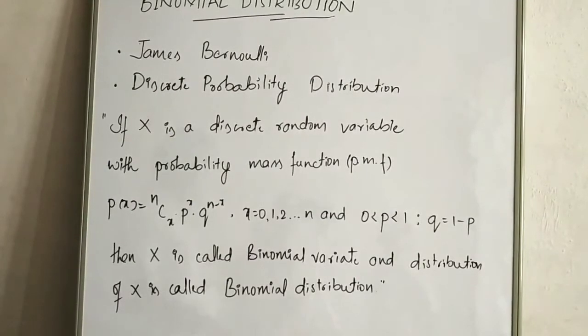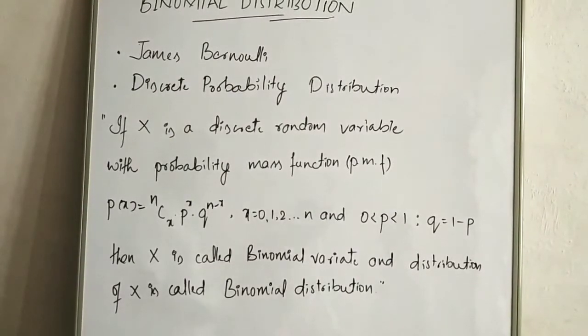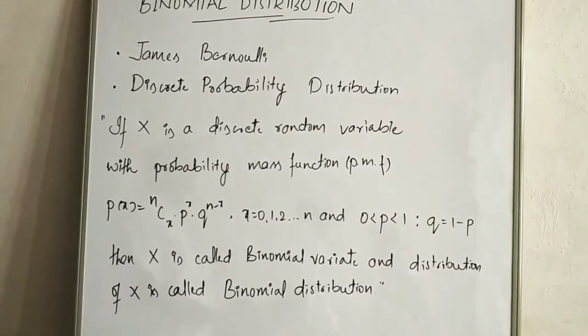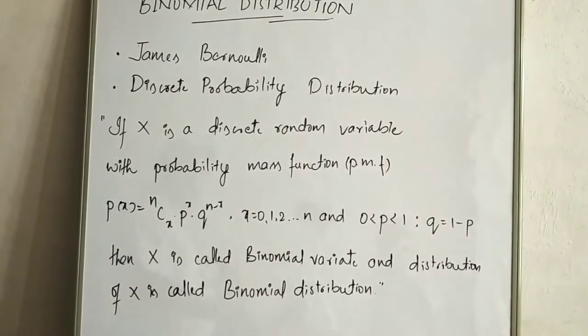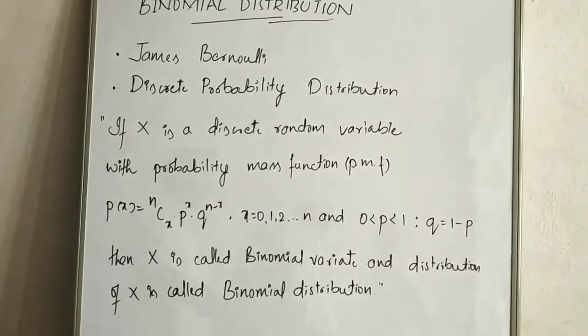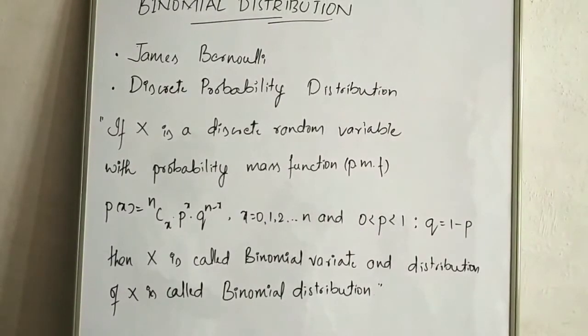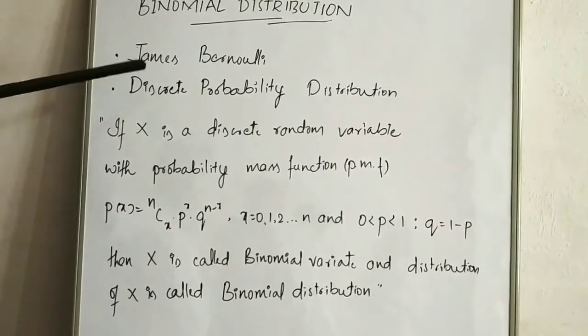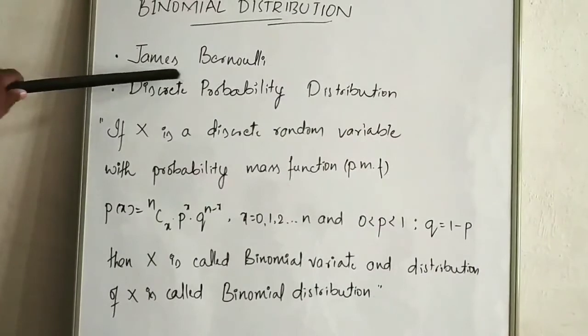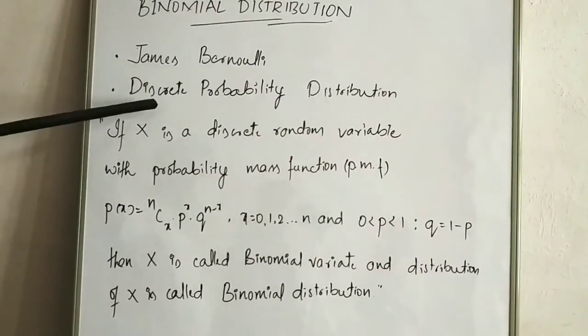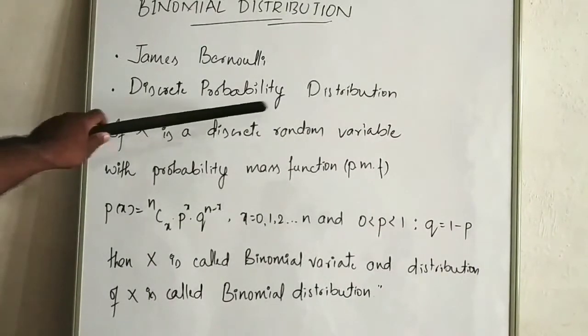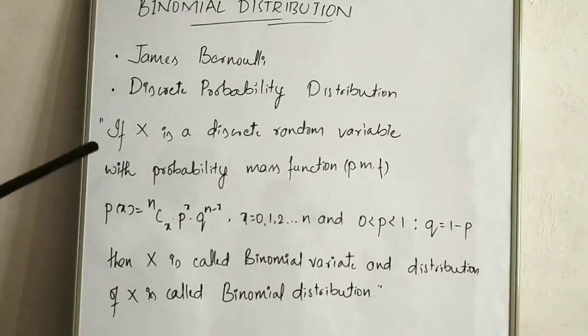Hello everyone. This is a session about binomial distribution. In the previous session we studied Bernoulli distribution, and this is a continuation of Bernoulli distribution with the same experiment conducted many times. Let's see some of the things about binomial distribution. First of all, it was proposed by a statistician called James Bernoulli, and this is the finest example of a discrete probability distribution. Now let's see the definition of a binomial distribution.